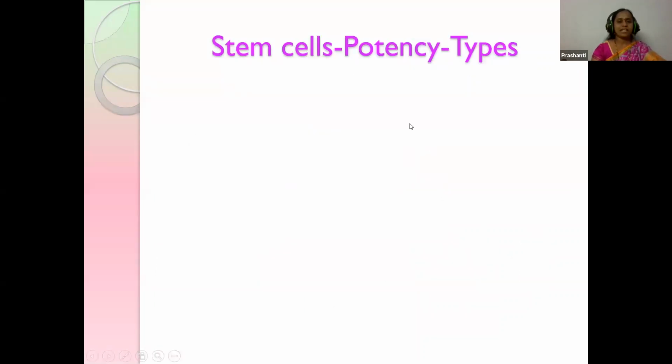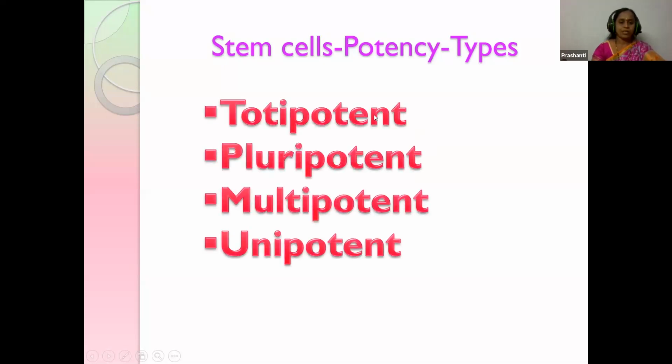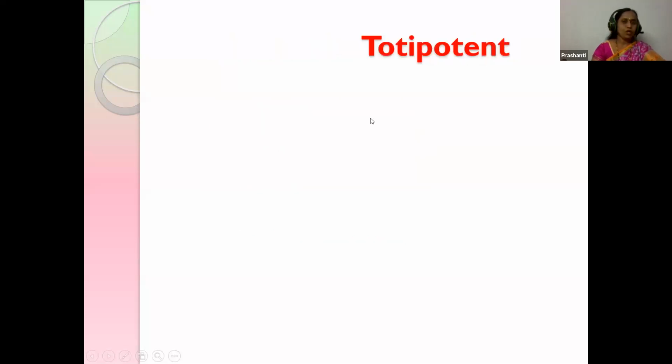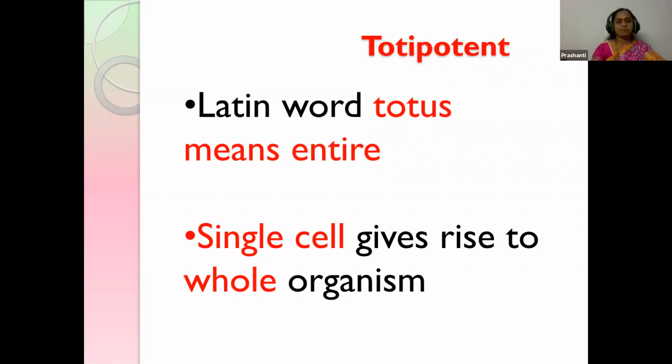By their potency, or ability, stem cells are classified into totipotent, pluripotent, multipotent, and unipotent. Totipotent: toti is derived from the Latin word totus, meaning entire. Here the single cell gives rise to the whole or complete organism. So a single cell giving rise to the total organism is called totipotent.